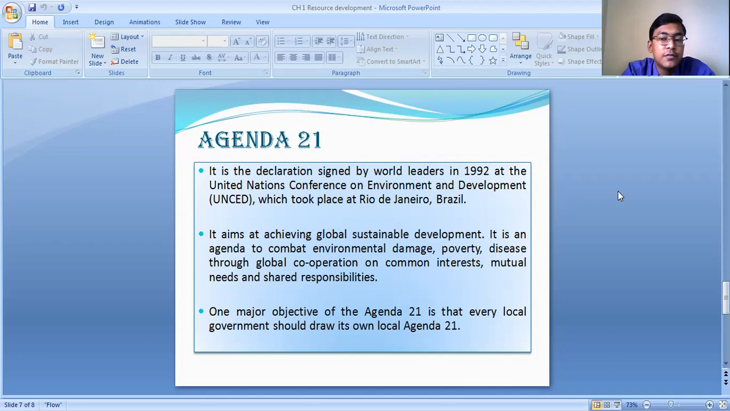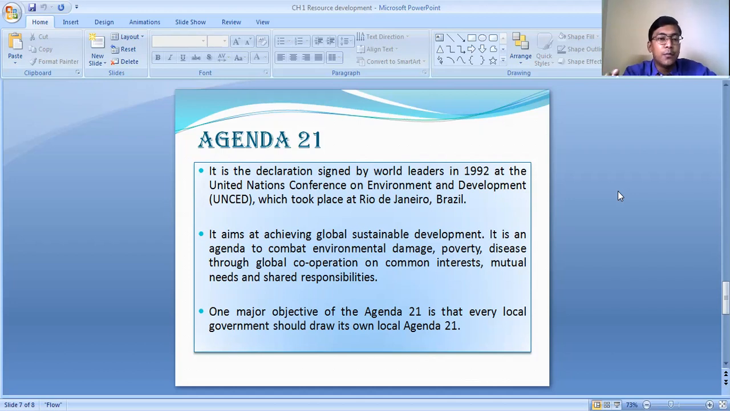So what is the main objective of this Agenda 21? The main objective of this Agenda 21 is to achieve sustainable development, as well as to fight against environmental damage, meaning any kind of damage which has taken place on the earth because of environmental pollution. These countries will be working together to sort out those problems, to fight against environmental pollution and damage, to reduce the level of poverty among the member countries, that is, poverty alleviation will be done, and to fight against the outbreak of various kinds of diseases, with global cooperation on common interests, mutual needs and shared responsibilities.